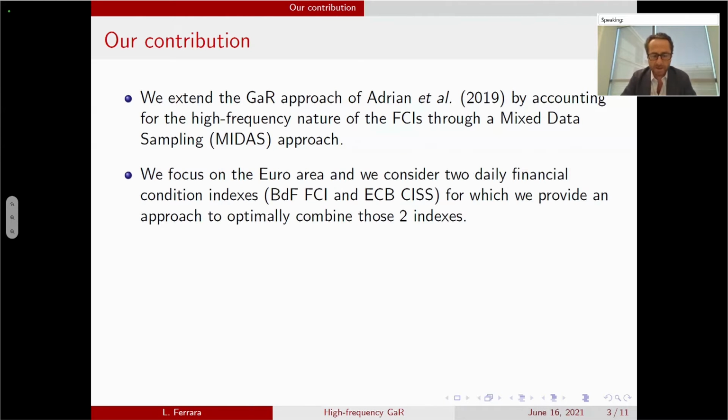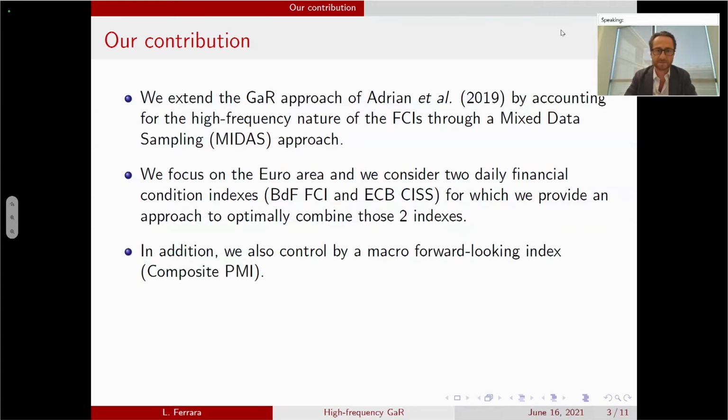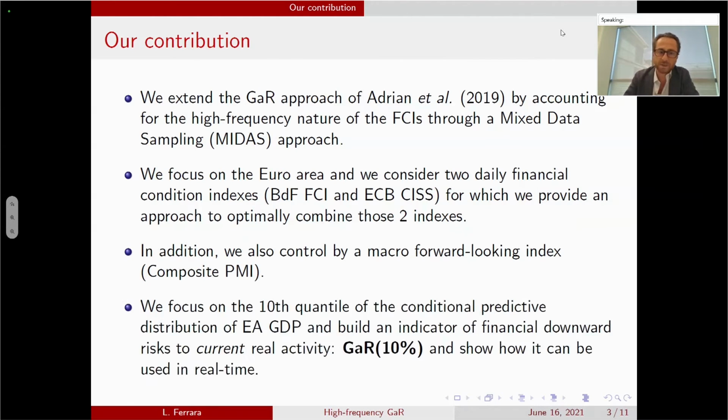We focus on the euro area, and we consider two daily financial condition indexes: the one from the BDF, the FCI, and the one from the ECB, the CISS, and we provide an approach to optimally combine those two indexes. In addition, we also control for past information, but we add a composite PMI to account for macro forward-looking information. We focus on the 10% quantile of the conditional predictive distribution of euro area GDP, and we build this indicator of financial downward risk to current real activity, this growth at risk at 10%.